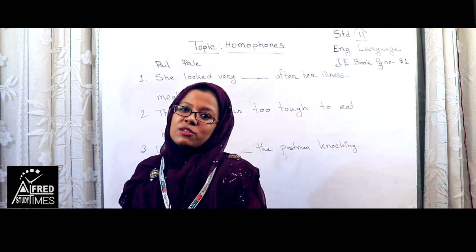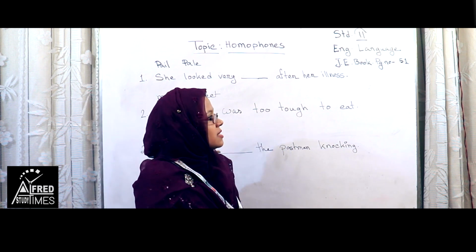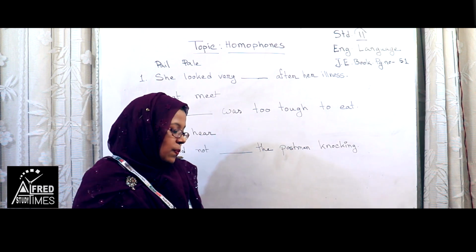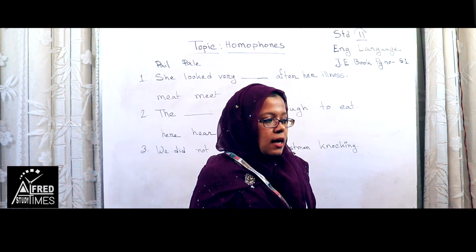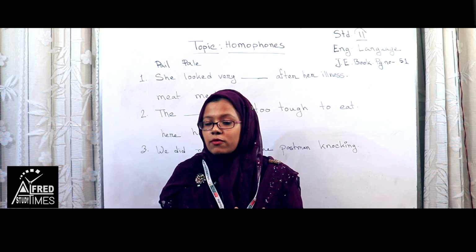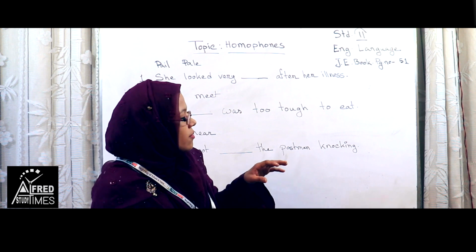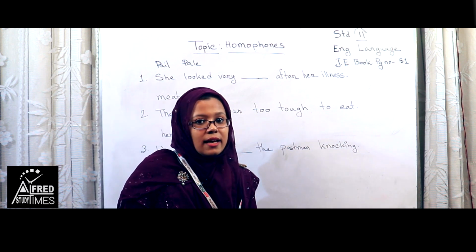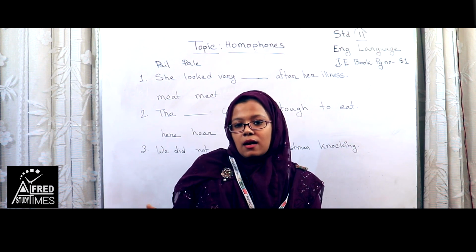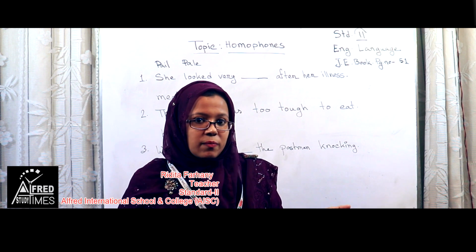Well, we are discussing homophones. This is a new topic of English language. We are discussing that topic from the Junior English book, page number 51. So, what are homophones? They are words which have the same pronunciation, the same sound, but different meaning and different spelling. These are called homophones. For example, T-H-E-R-E, there, means at that place. And T-H-E-I-R, their, means belonging to them.